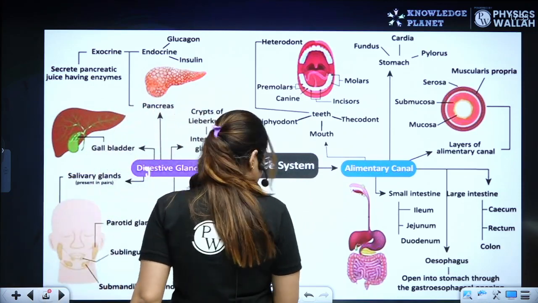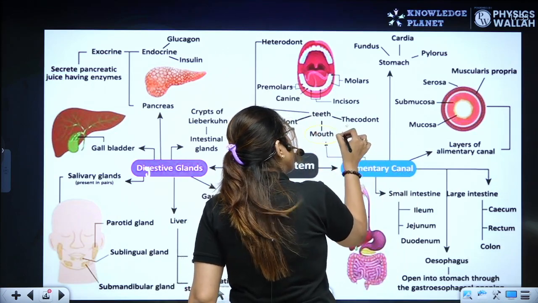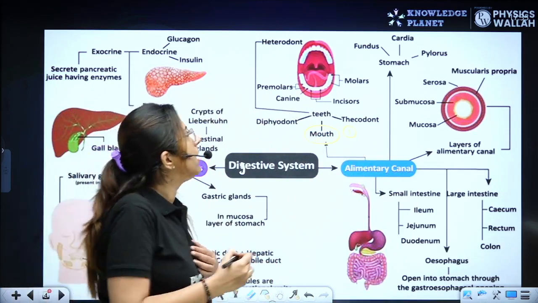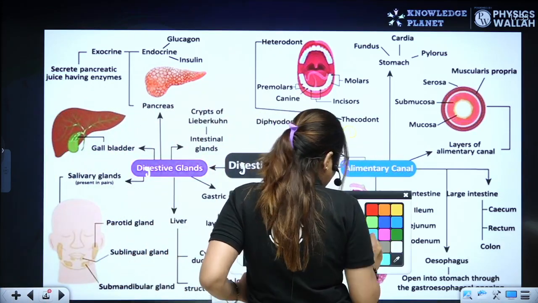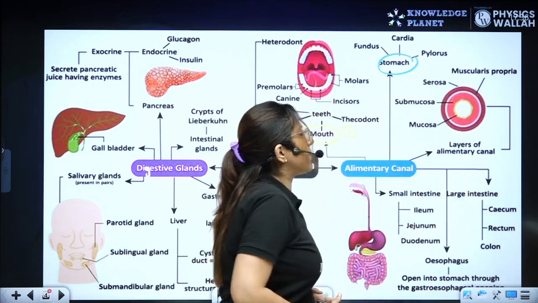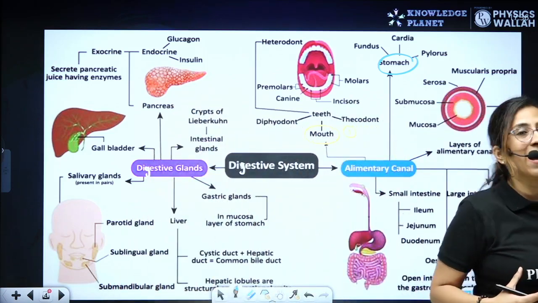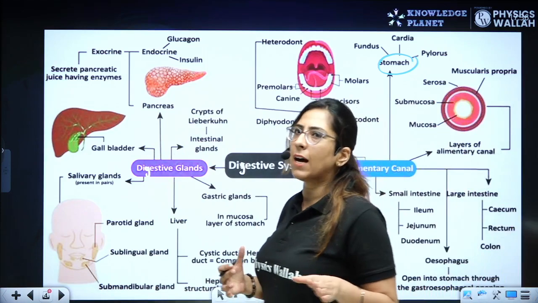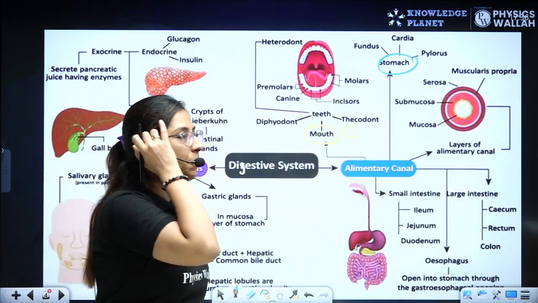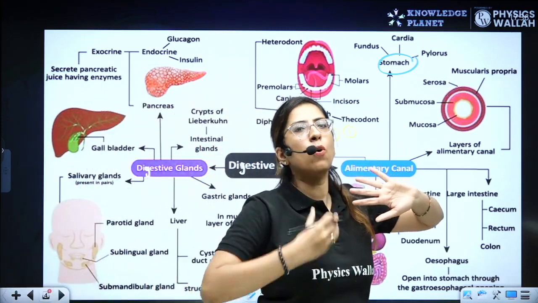Now let's have a look, buddies. It starts with the mouth. First of all, we have a mouth. Later on, we have an esophagus. And then the next one, which is termed as your stomach. Then we have our intestine, the small intestine. Then we have the large intestine. And from the large intestine, it moves towards the outside through the anus. Clear? So first, I'll discuss with you the whole path.